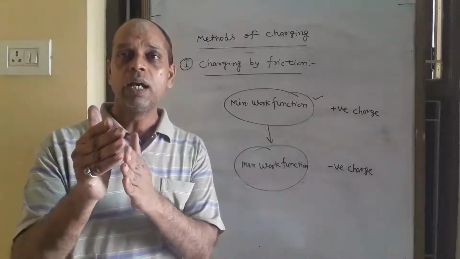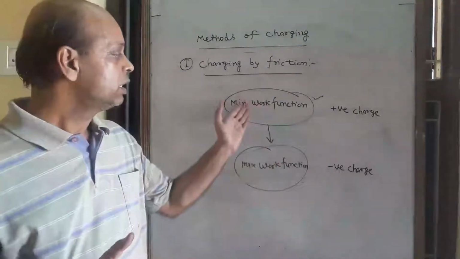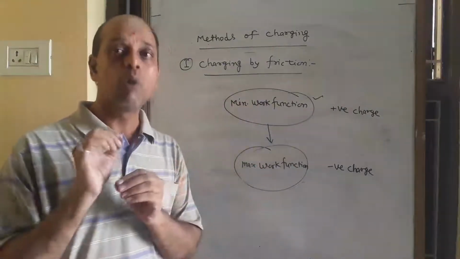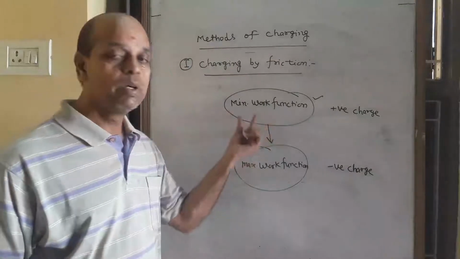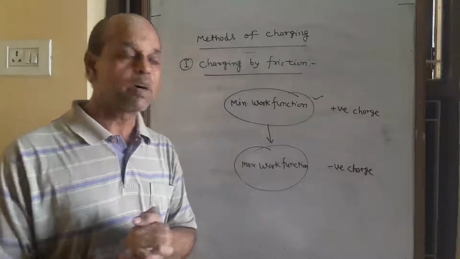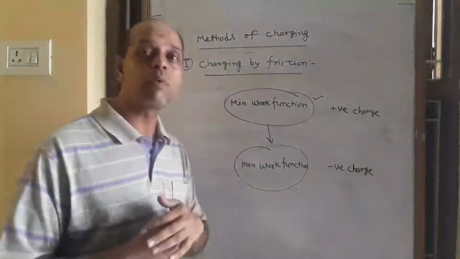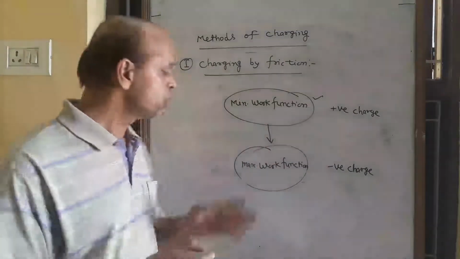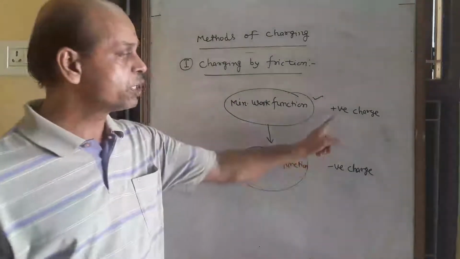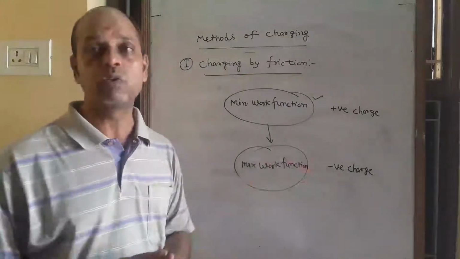The body for which the work function is minimum loses electrons easily, and the body for which the work function is maximum gains electrons. So electrons transfer from the minimum work function body to the maximum work function body. The body which transfers electrons gets positive charge, and the body to which electrons transfer gets negative charge.